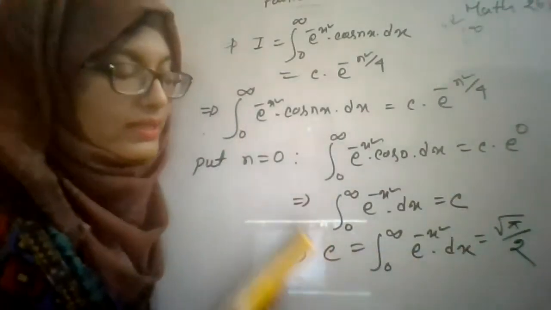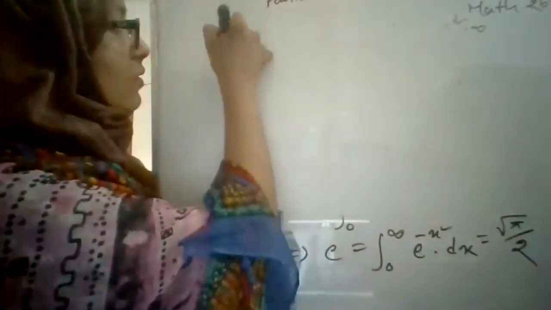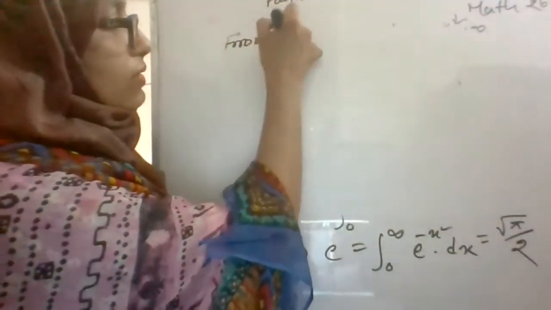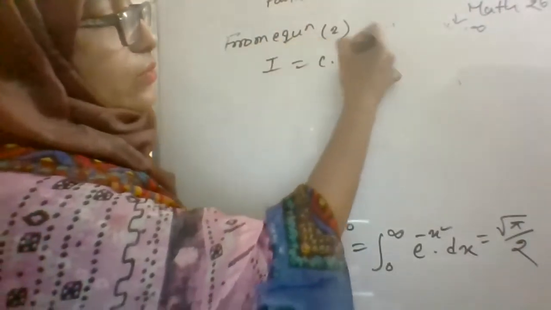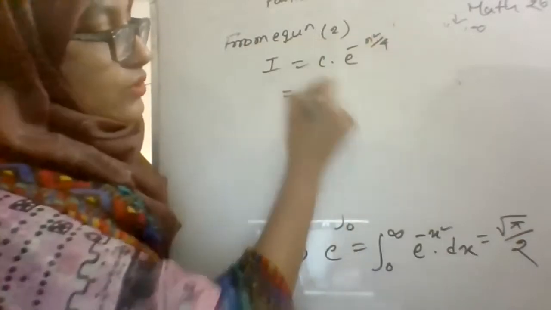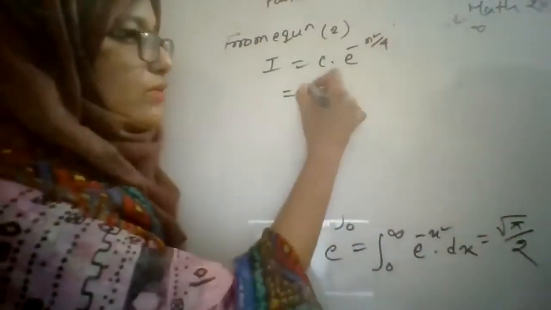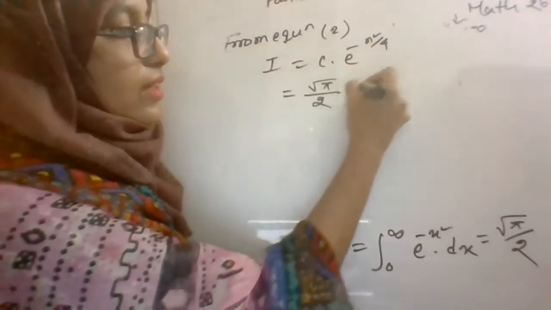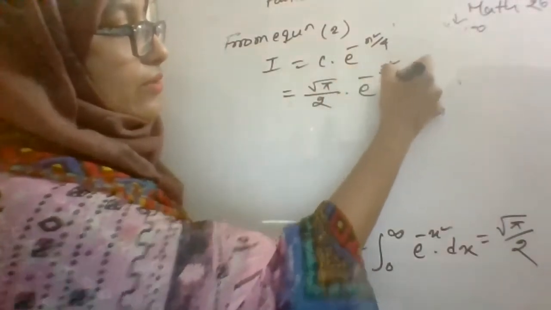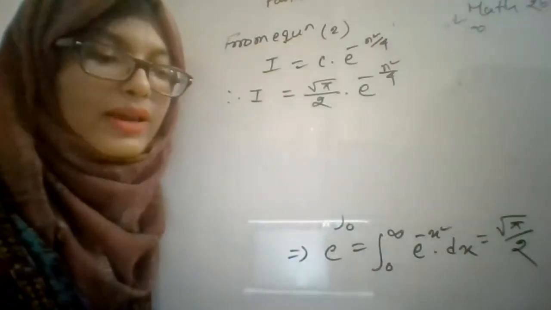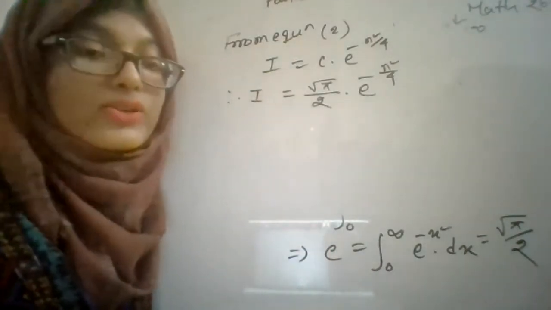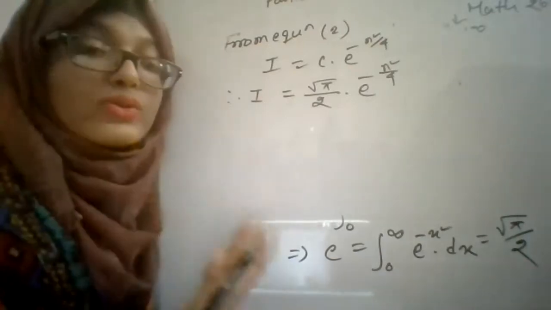Now I will use this value of c in our equation number 2. From equation 2, I is equal to c into e to the power minus n squared by 4. The value of c is root over pi by 2, so I is equal to root over pi by 2 into e to the power minus n squared by 4. Now go to equation number 1.